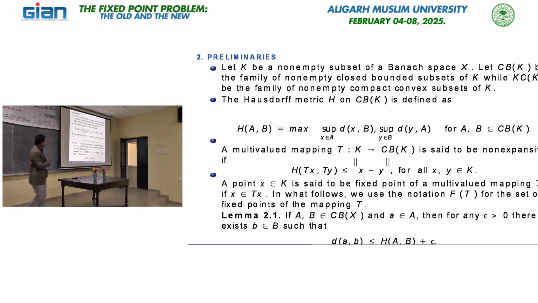So, its definition is here. This is a Hausdorff distance between these two sets T x and T y. These are not two elements; now these are basically two closed and bounded sets of K. So, this is basically a multi-valued non-expansive map, and the idea of the fixed point for the multi-valued map is x belongs to its image set. For the single valued map, of course, T x equals x, but for the multi-valued map, T x, of course, x belongs to this set.